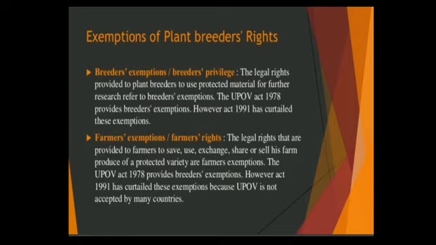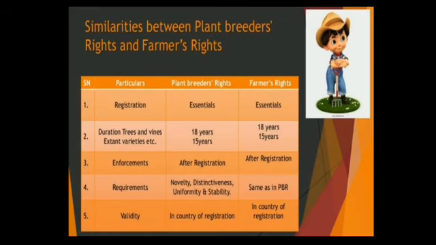Now the next one is farmers' exemptions or farmers' rights. The legal rights that are provided to farmers to save, use, exchange, share or sell their farm produce of a protected variety are farmers' exemptions. The UPOV Act 1978 provides these exemptions. However, the Act of 1991 has curtailed these exemptions because UPOV is not accepted by many countries.